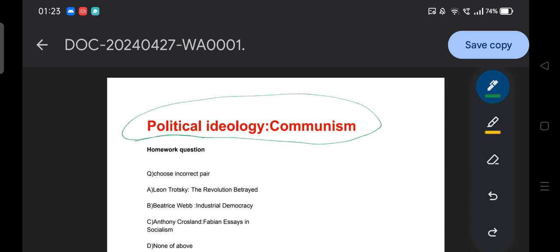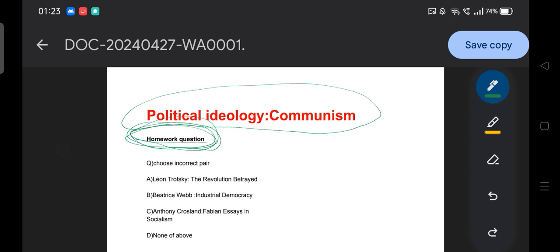Before starting the questions, I would like to take up the homework question of the last session. As you know, in the last session we discussed socialism, and there are different thinkers and their books we need to remember, guys. As you notice, questions are framed from the thinkers and their books. So that's why the question in front of you is very important.